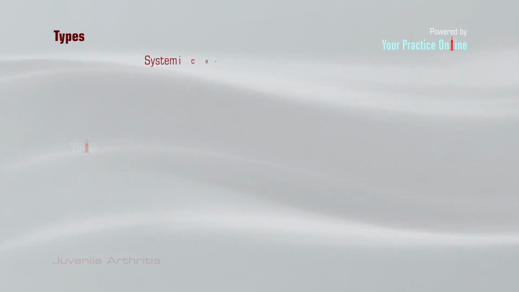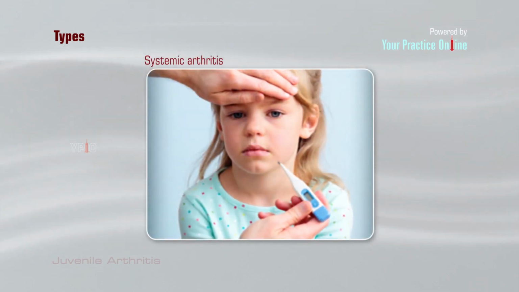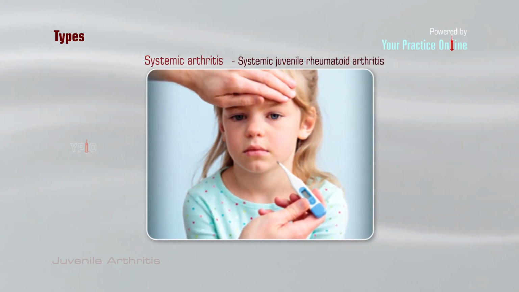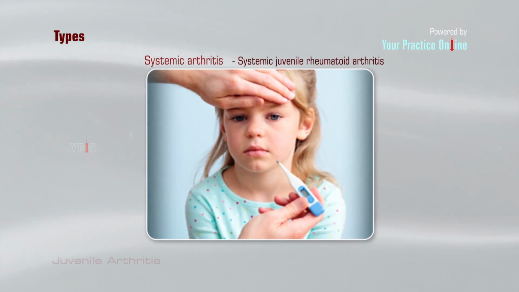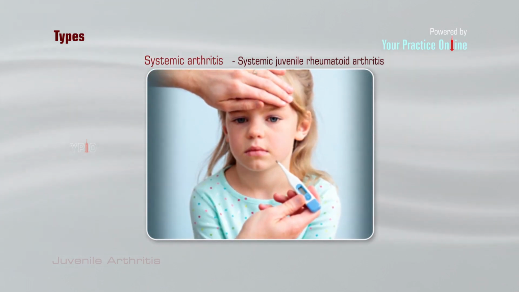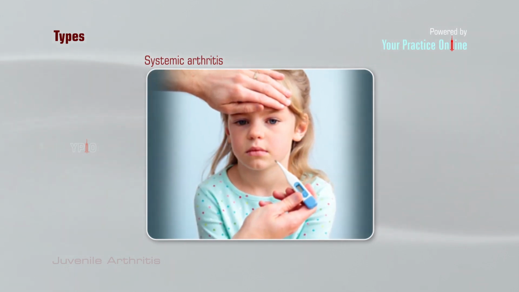Systemic arthritis. Systemic arthritis was formerly called systemic juvenile rheumatoid arthritis. The child may have intermittent fever for 2 weeks before or along with symptoms of arthritis. The fever may be high for at least 3 days.